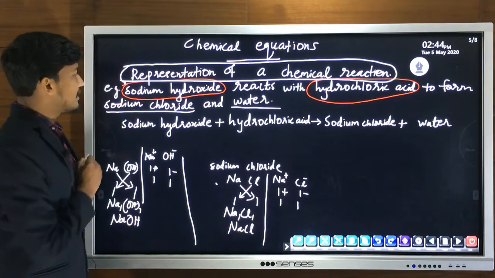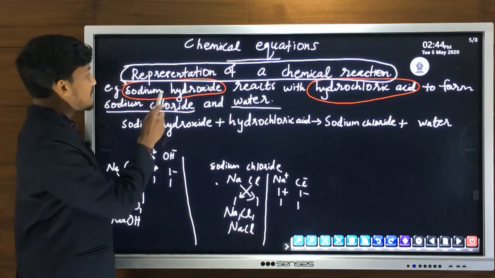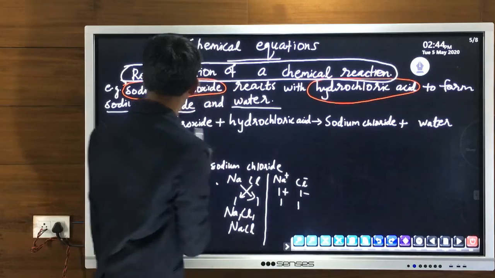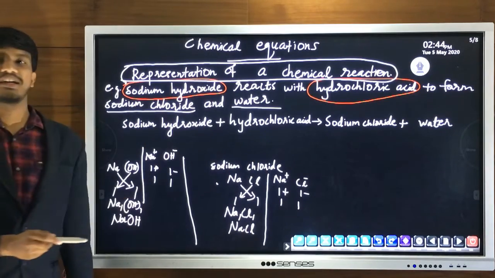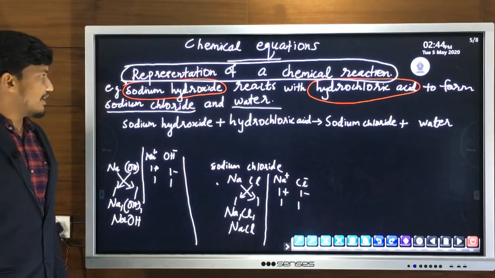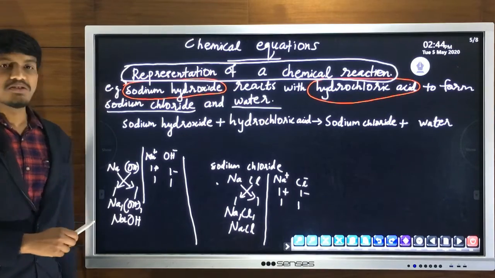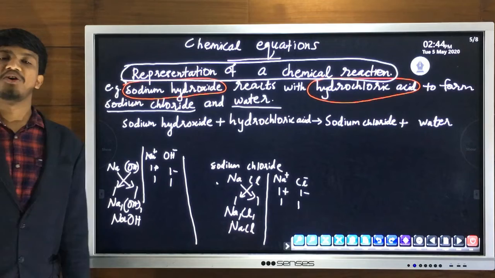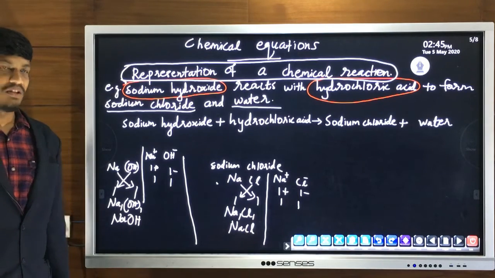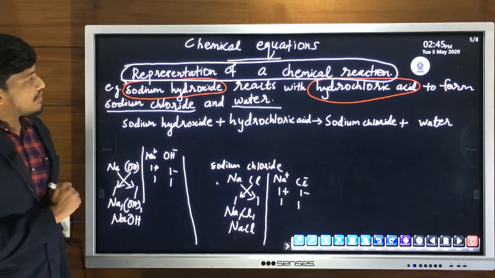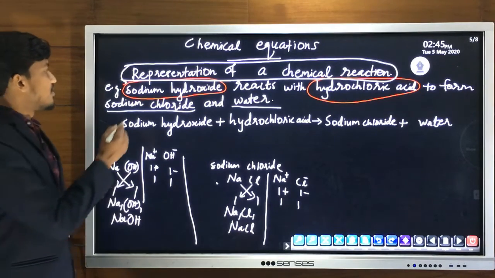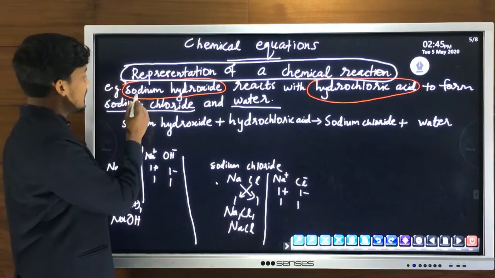This is our chemical reaction: sodium hydroxide reacts with hydrochloric acid to form sodium chloride and water. This is the reaction. So we have to convert this reaction into the form of an equation. Before that, can we find out which are the reactants and products involved in it? Read the statement carefully.